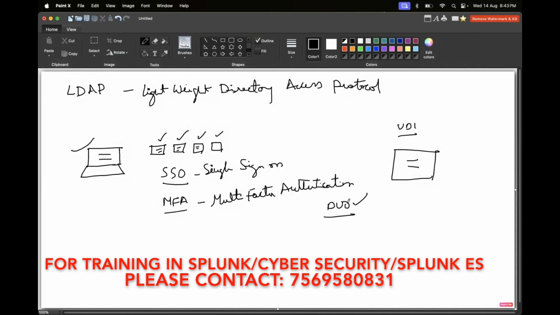This is another popular third-party authentication tool, and organizations are using it. So you will be getting a number over there, just like in your Gmail, and that number you have to provide in the mobile phone.